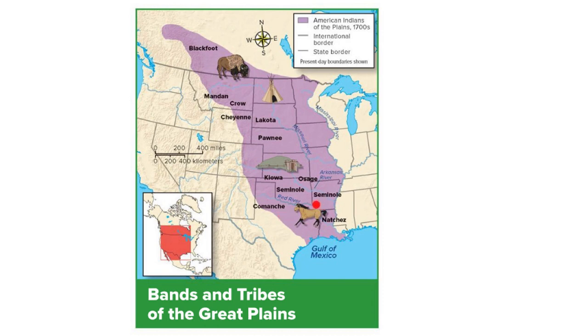So we had the Comanche, the Seminole, the Pawnee, Lakota, Blackfoot. And if we look in the legend here, the purple area denotes the area of the American Indians of the Plains in the 1700s. The thicker line is going to be an international border, whereas the thinner line is going to be a state border. And those are present day boundaries. Those boundaries didn't exist when the Native Americans were originally in those lands.